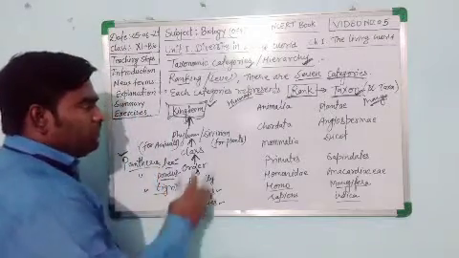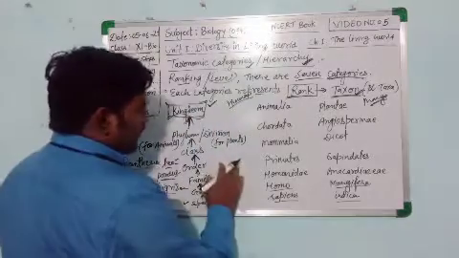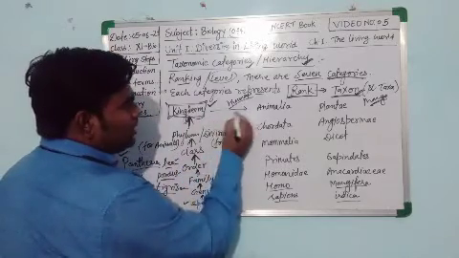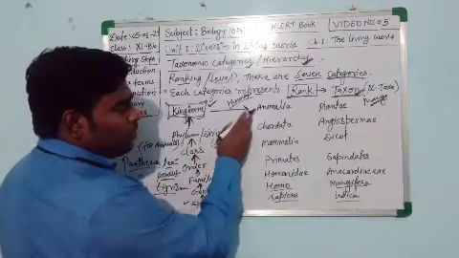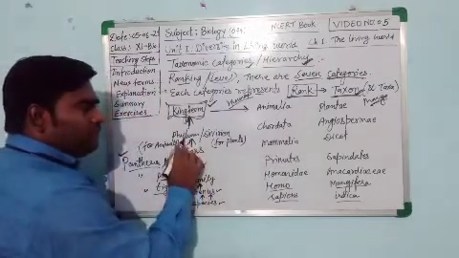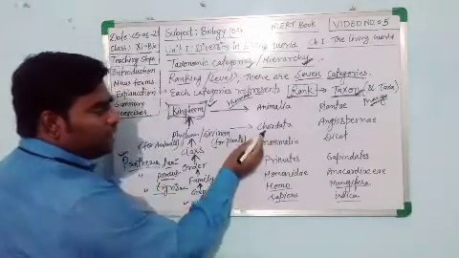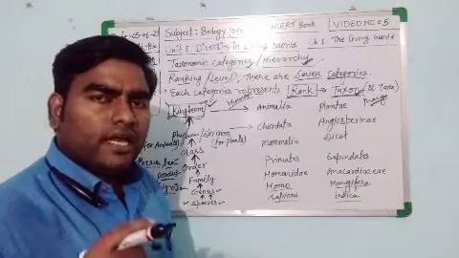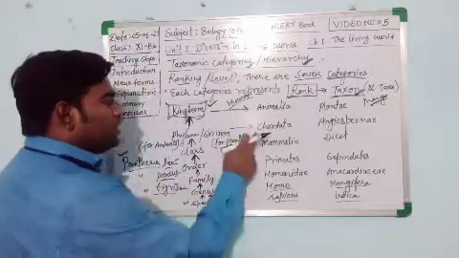So see, if we are going to write the classification of human being, the kingdom of human is Animalia. Okay. The phylum of human is Chordata because they possess a cord-like structure, the notochord. Notochord is the characteristic feature found in the human being.